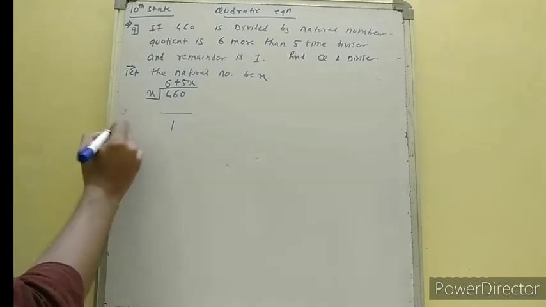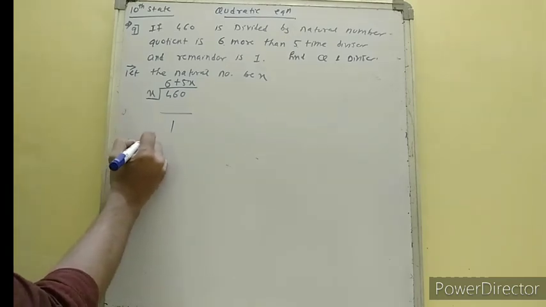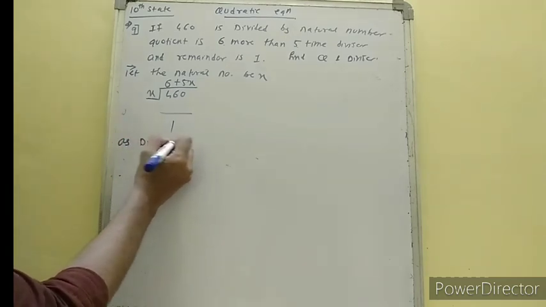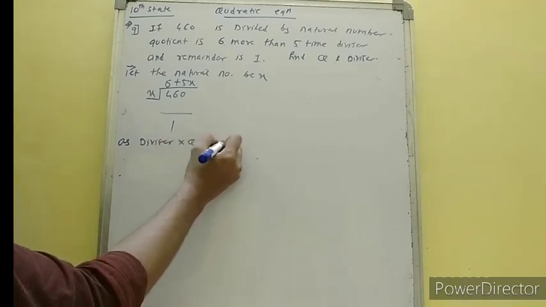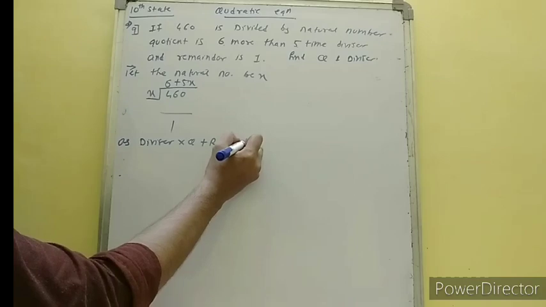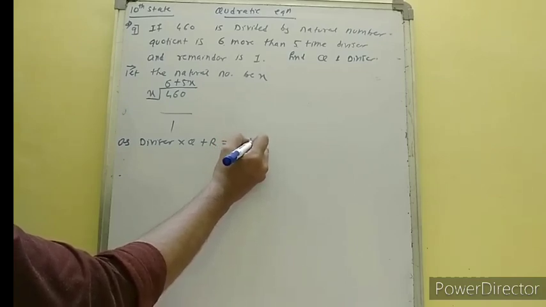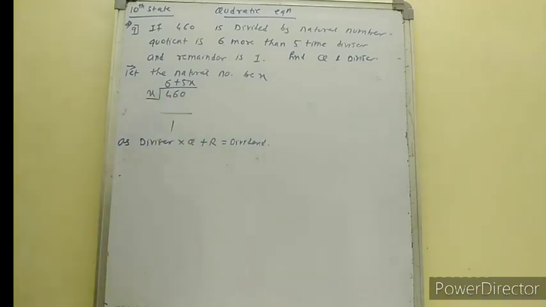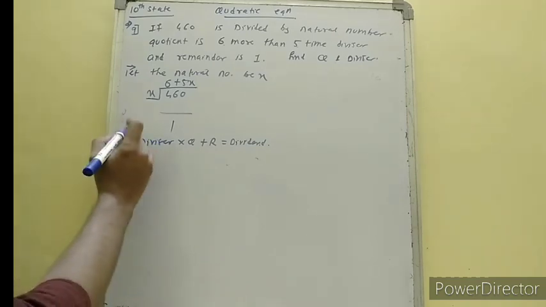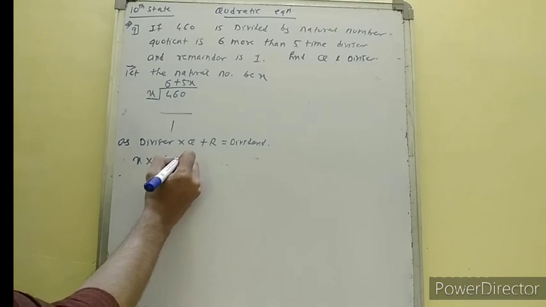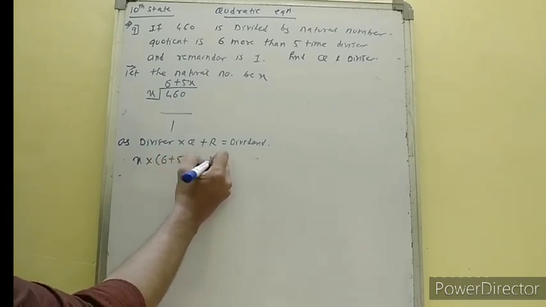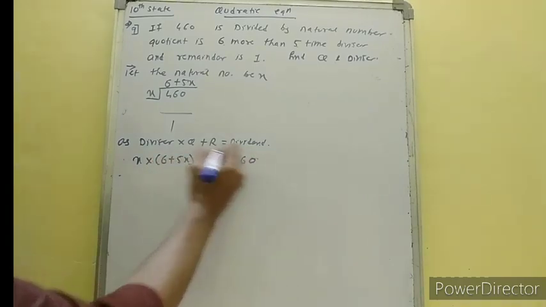So I can say that divisor multiplied by quotient plus remainder is equal to dividend. Okay. So divisor is x, quotient is 6 plus 5x, remainder is 1, and dividend is 460.